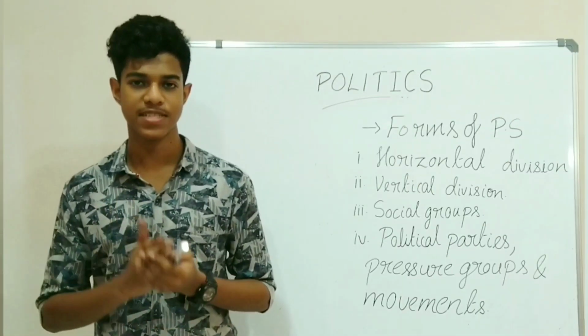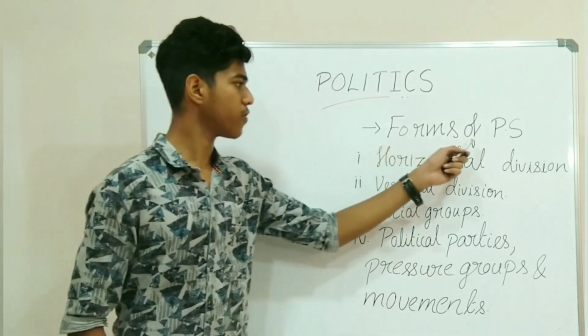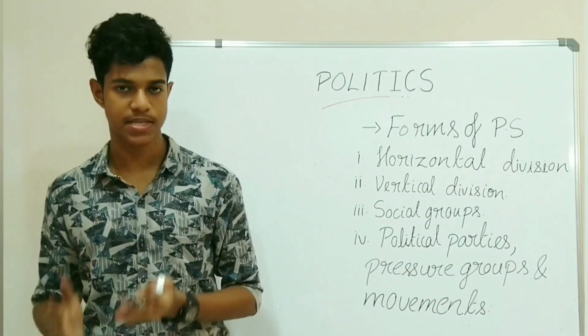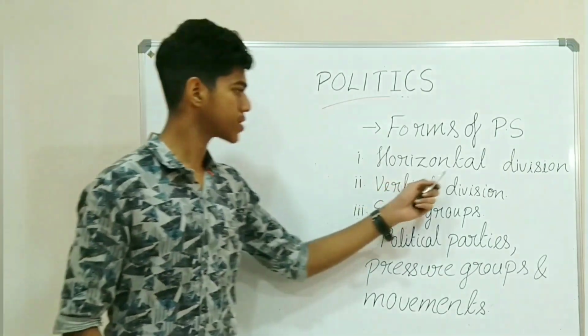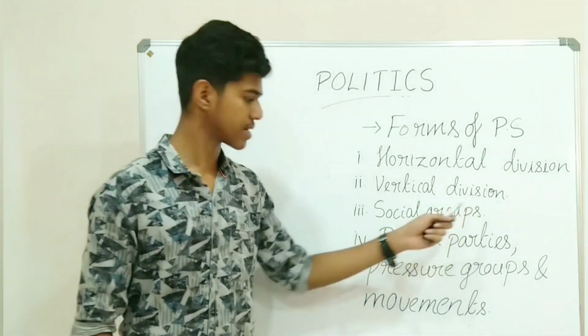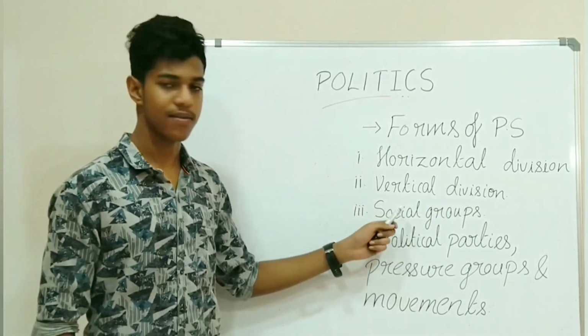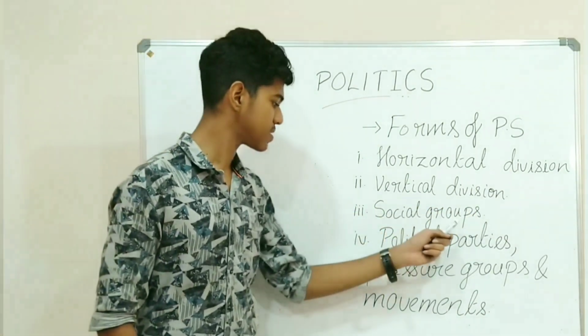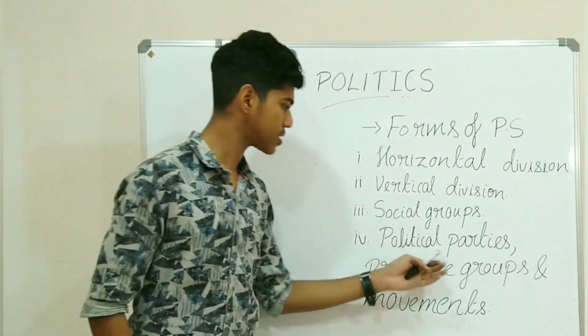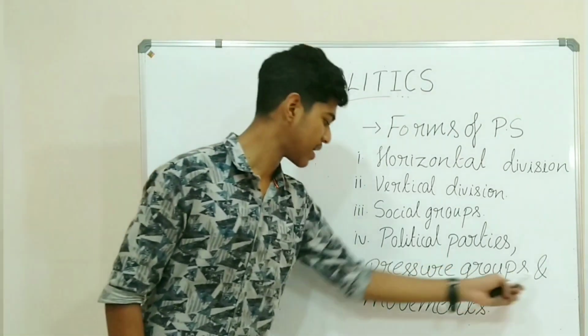The last topic of this chapter is forms of power sharing. There are mainly four main types of power sharing. The first one is horizontal division of power sharing. The second one is vertical division of power sharing. The third one is power is shared among social groups. And the last type of power sharing is power sharing among political parties, pressure groups and movements.